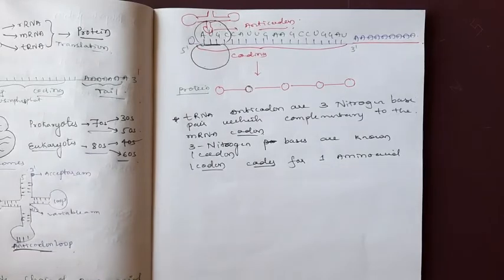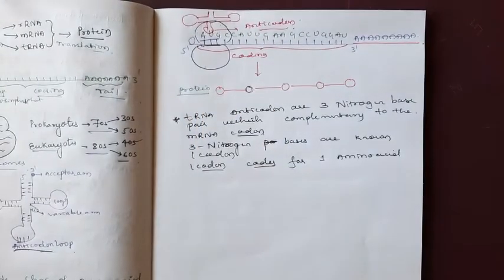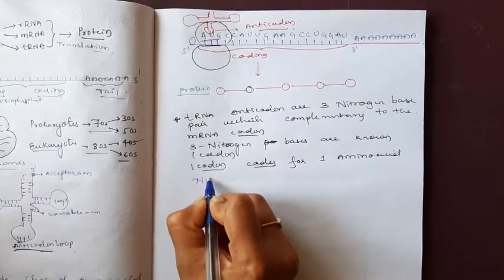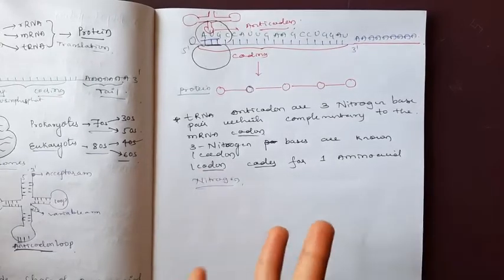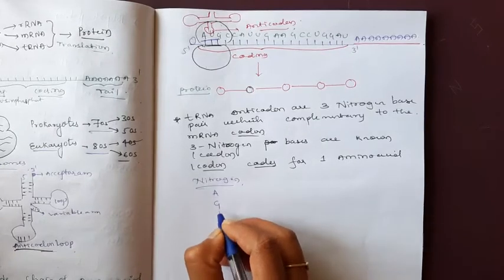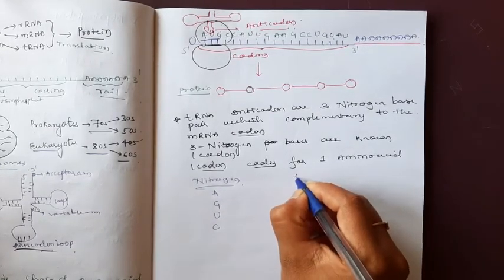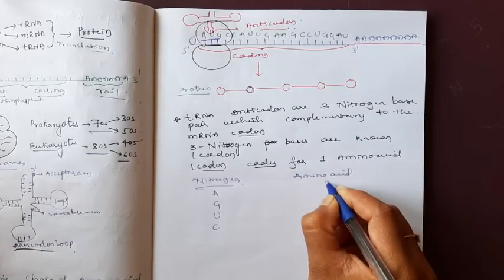You can ask the question: why is only 3 nitrogen bases called one codon? Why not 2 nitrogen bases? Why not 1? There is a reason. There are only 4 nitrogen bases, which we can call nucleotides: A, G, U, C. And there are 20 amino acids.